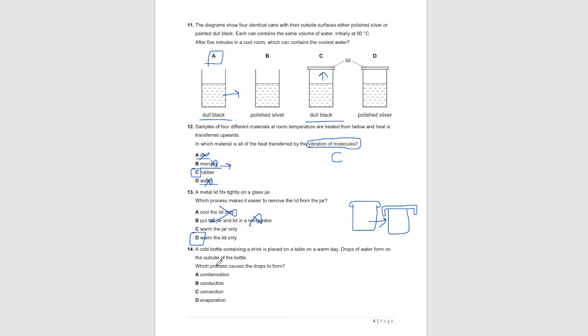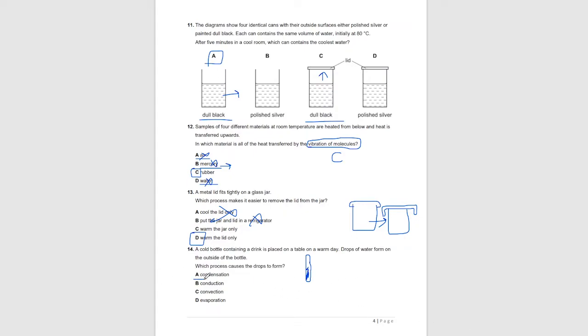Question number 14. A cold bottle containing a drink is placed on a table on a warm day. Drops of water form on the outside of the bottle. Which process causes the drops to form? So when a bottle is placed on a table on a warm day, drops of water form on the surface of the bottle. So if the bottle is cold, the water molecules present in the environment, in the atmosphere, will condense on the surface of the bottle, and this is the reason which causes the drops to form.